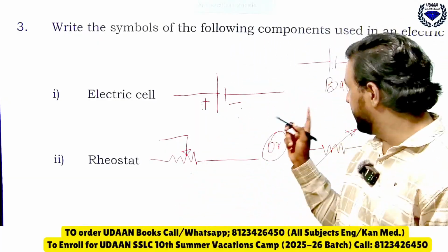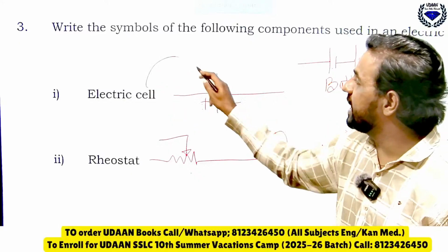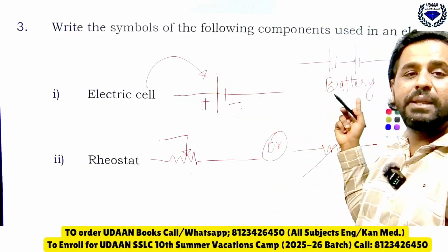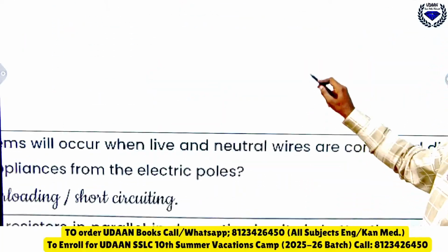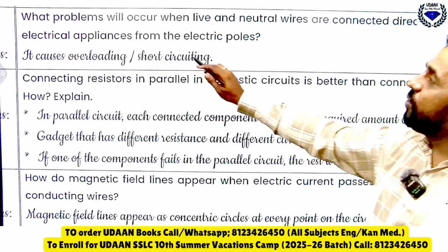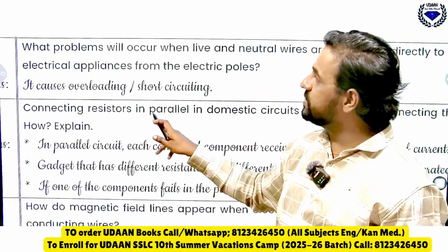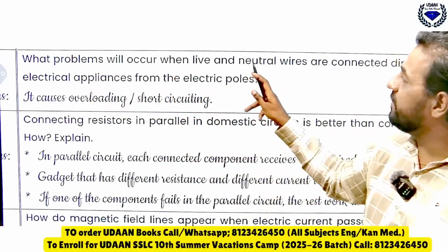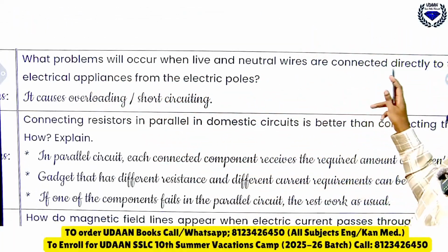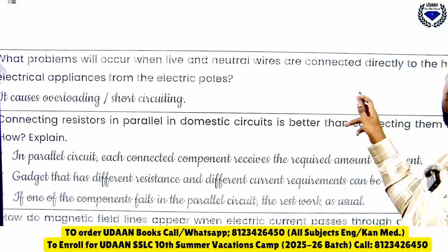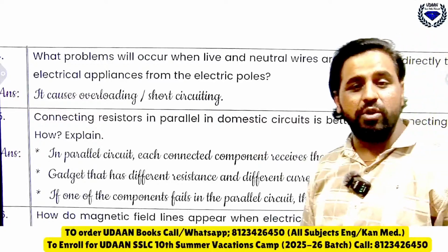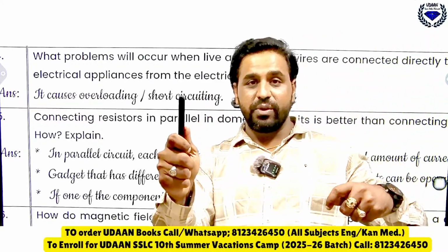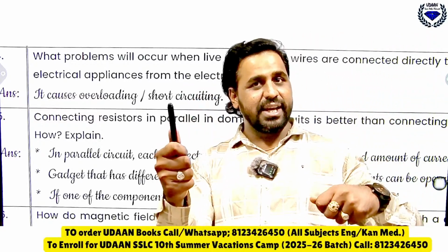Yes, battery is correct. So where they ask for a cell, you should draw one, don't draw multiple because it will become a battery. Then coming to the next one, next question, what problem will occur when the live wire and the neutral wires are connected directly to the household electrical appliances from electric poles?